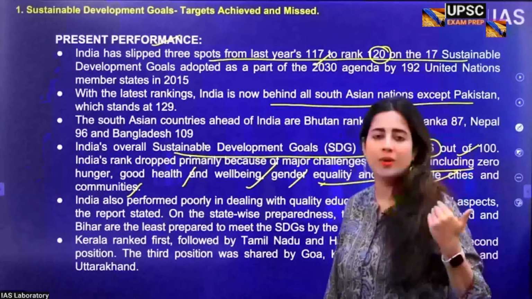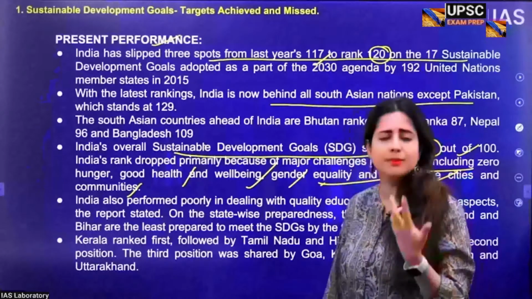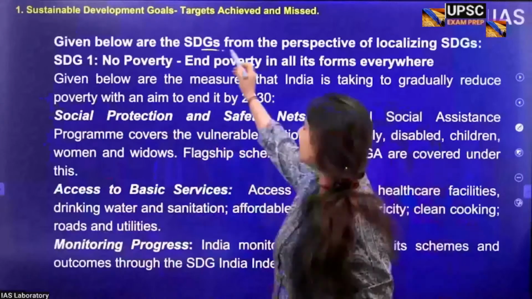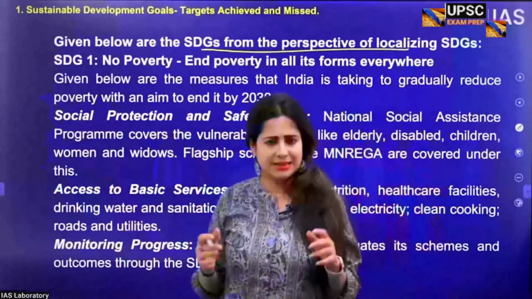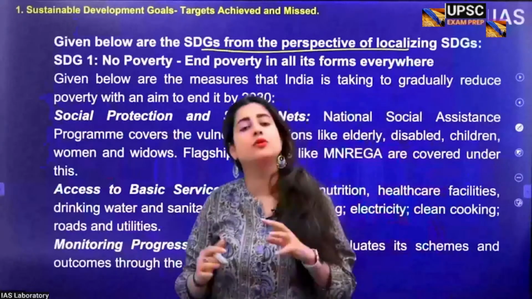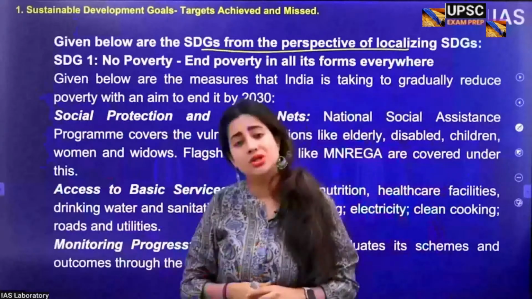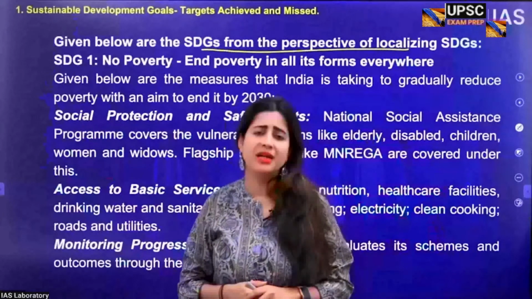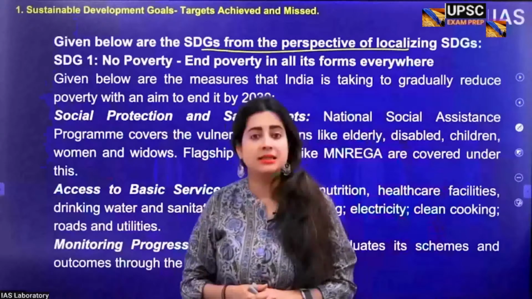From north to south, east to west, some states are performing quite well. For example, if you talk about Kerala. Now, talking about the 17 SDGs, let's quickly see them. First, we'll come to know what these goals are. I will also tell you which ones to focus upon more from the standpoint of your GS paper 1 and 2 and sociology. Besides, let's see if India has failed, why, and if it has succeeded, how.